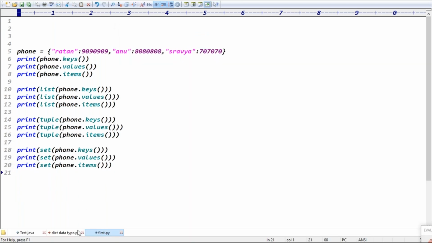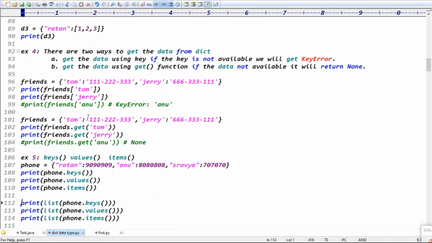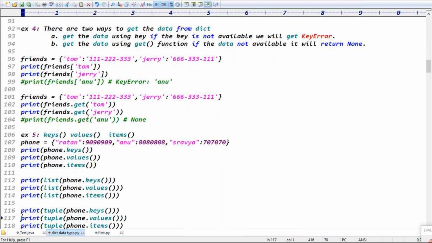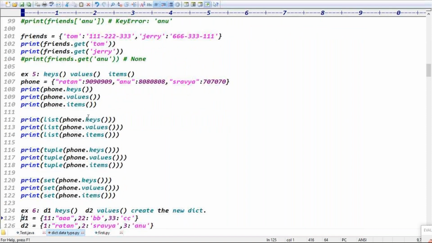Is it very clear? To get the keys, you can use the keys function. To get the values, you can use the values function. To get the items, use the items function. If you want the keys in list format, typecast to list format. Tuple format means typecast to tuple format. Set format means typecast to set format, right?